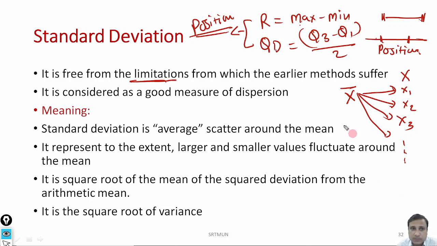In simple terms, standard deviation is the best measure of the dispersion, because in the standard deviation we consider all the values available in that distribution. So it is considered as the good measure of the dispersion.